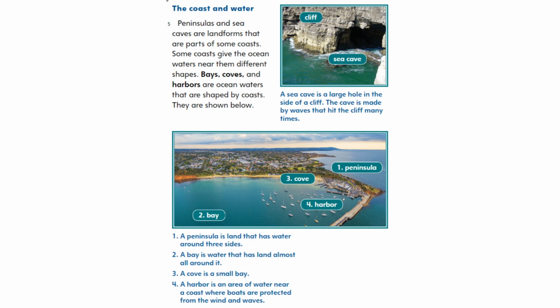1. Peninsula. 2. Bay. 3. Cove. 4. Harbor. 1. A peninsula is land that has water around 3 sides. 2. A bay is water that has land almost all around it. 3. A cove is a small bay. 4. A harbor is an area of water near a coast where boats are protected from the wind and waves.